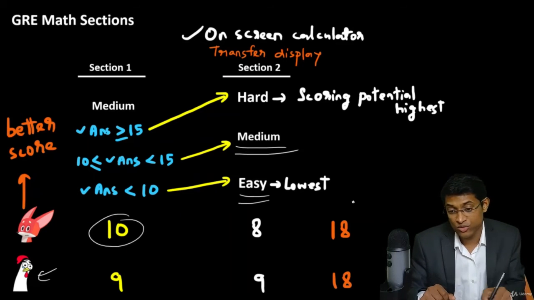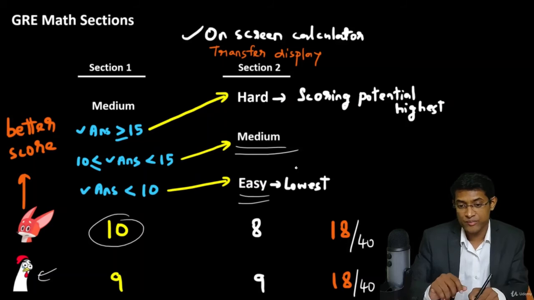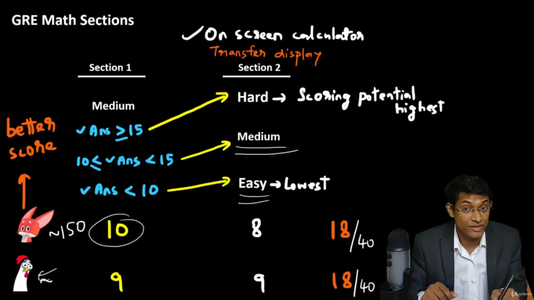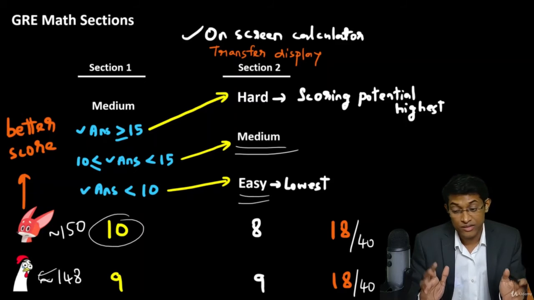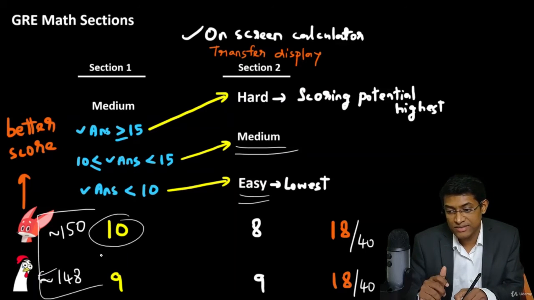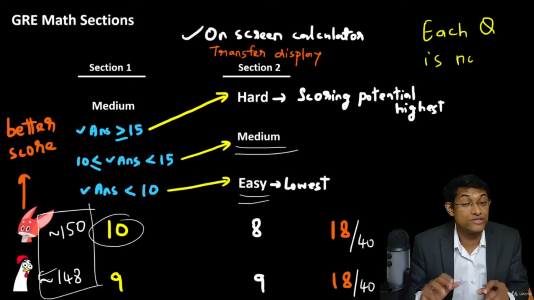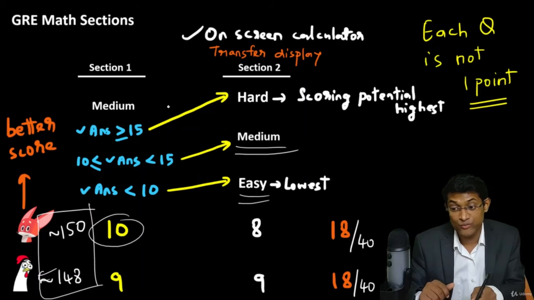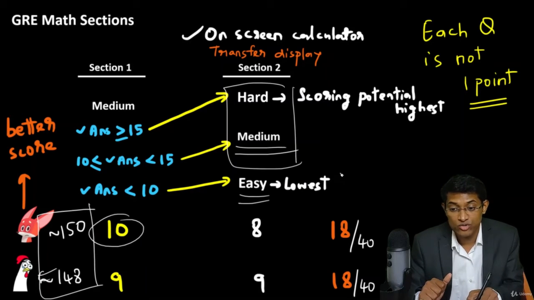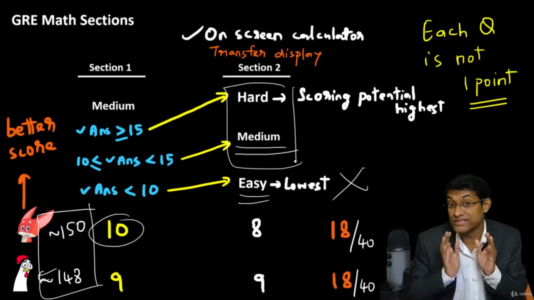All right. So, both of them got 18 out of 40 questions correct, right? But the score for Fox may be approximately 150 and the score for Hen would be approximately 148. Now, when we look at the percentiles, this is a huge difference. All right. Now, the point to remember over here is that every question is not a 1-point question. So, it matters a lot that you get into either the hard or medium. Don't get into the easy section in section 2.